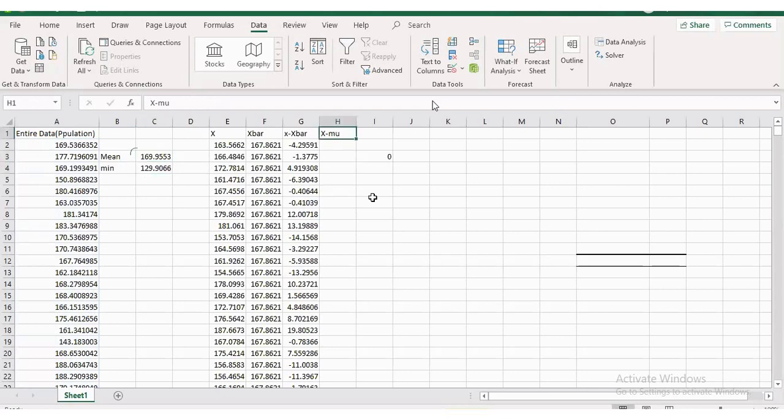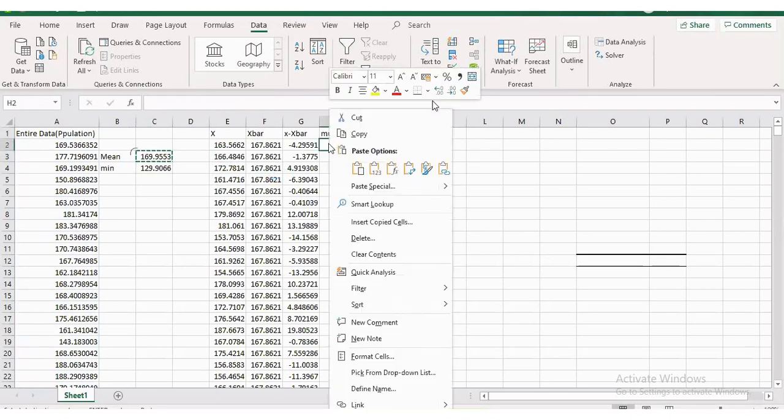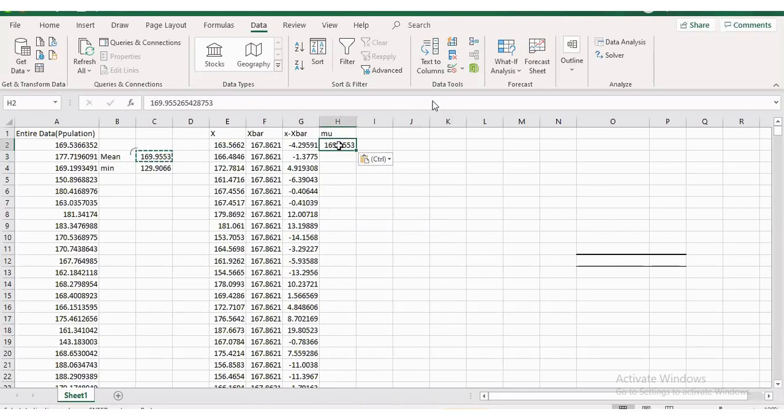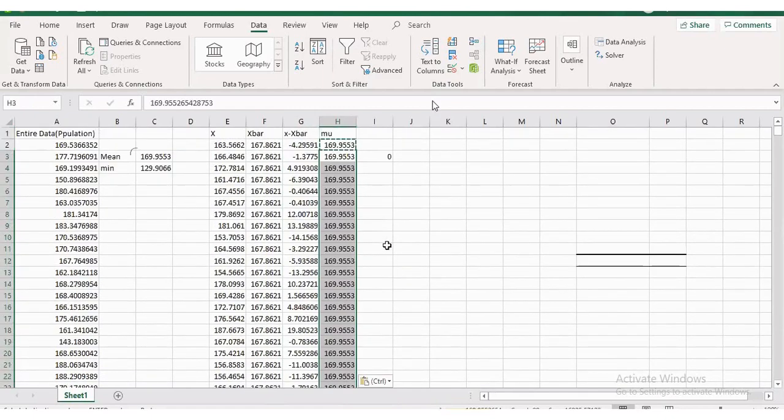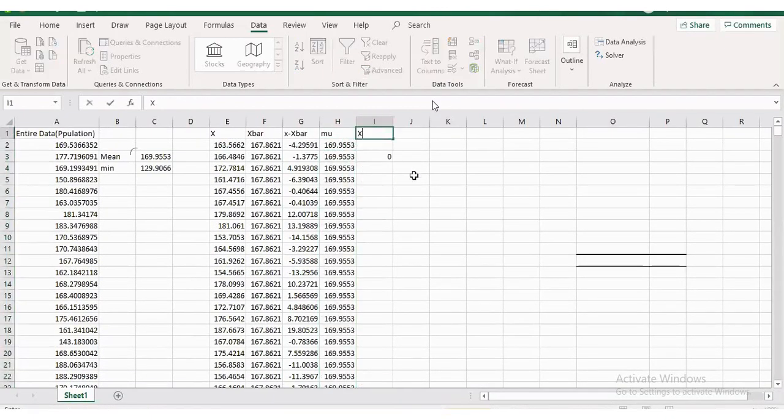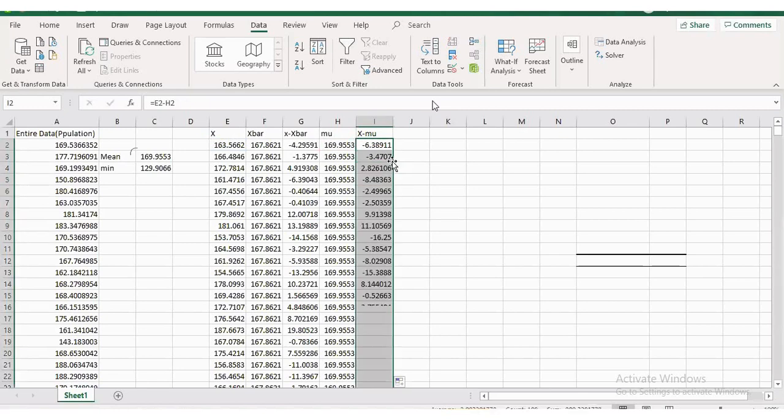Let's do the same thing. Let's copy the mu. This is the one. I need to calculate x minus mu. That is nothing but x is this, mu is this. Right?